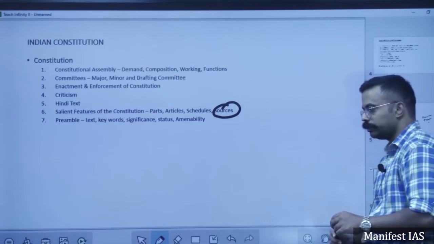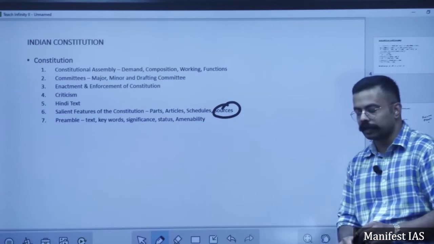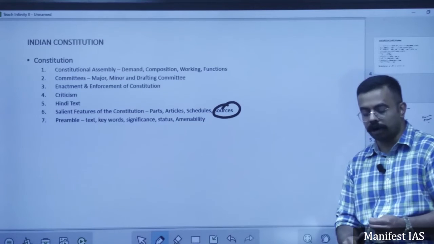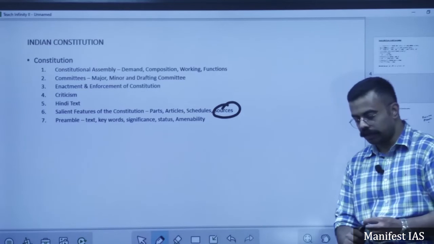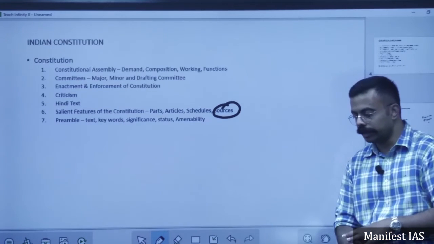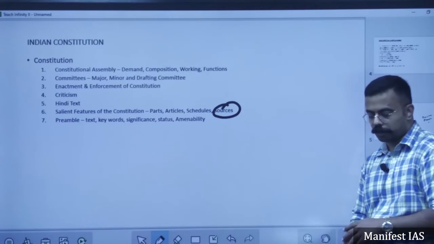So direct democracy is practiced in Switzerland. Now we have the Haryana government enacting the provision of direct democracy, that is recalling the elected representatives, which is a good sign and shows evolution of Indian polity, Indian democracy.